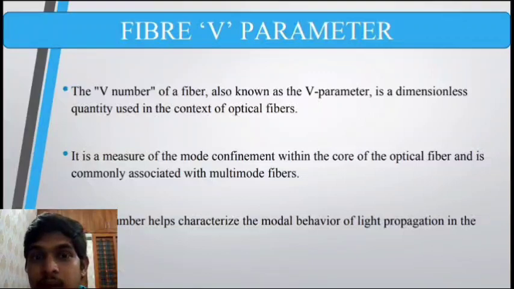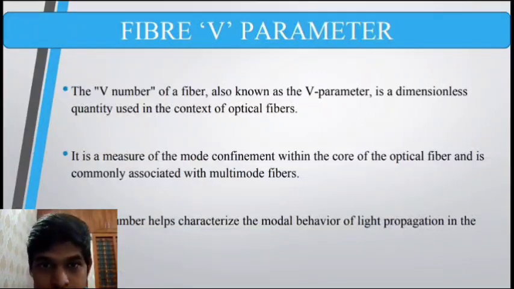So this V number tells us how much modal dispersion is going to be there, because it gives you how many modes the fiber can support. If the number of modes the fiber supports is higher, then there's going to be a lot of modal dispersion, because there's going to be a lot of spreading, and light is going to travel in different directions, in such a way that the intensity of the light we receive at the output is going to be less compared to the light which was transmitted initially.